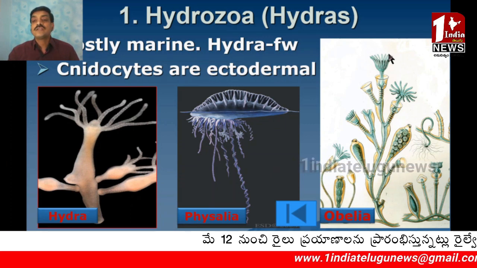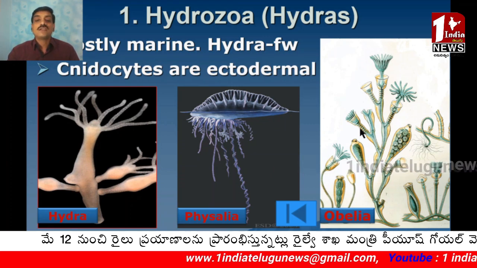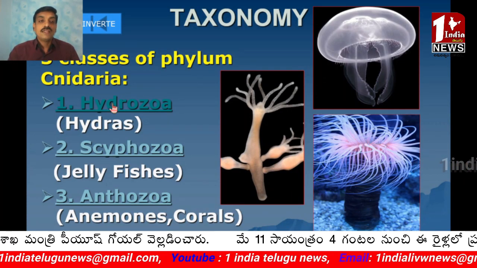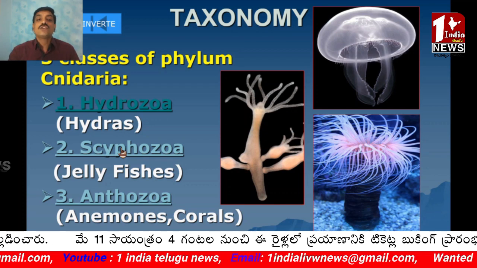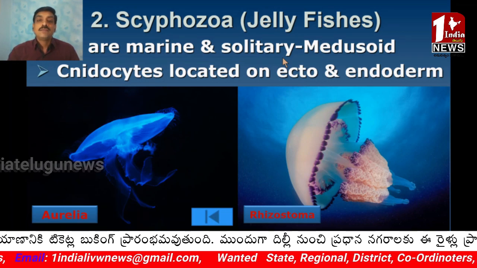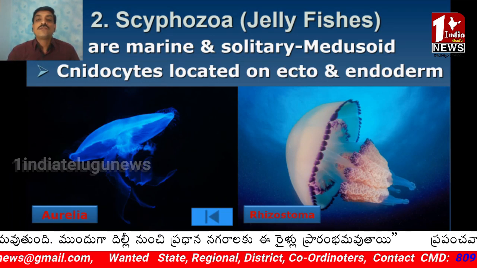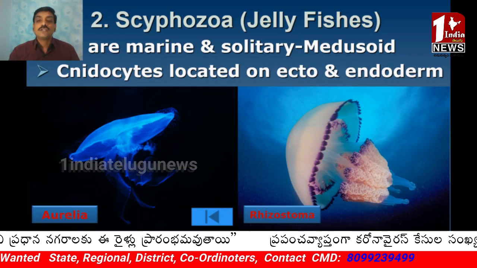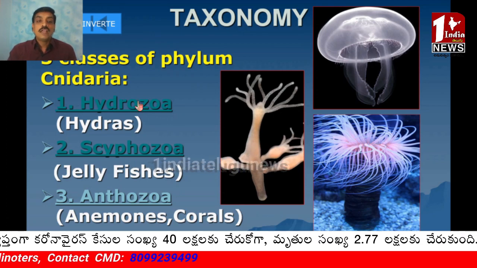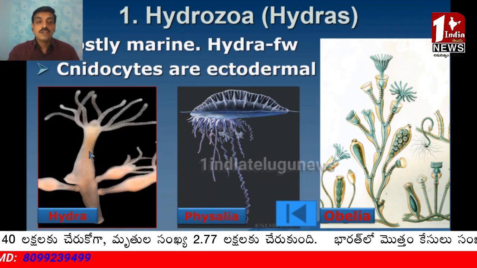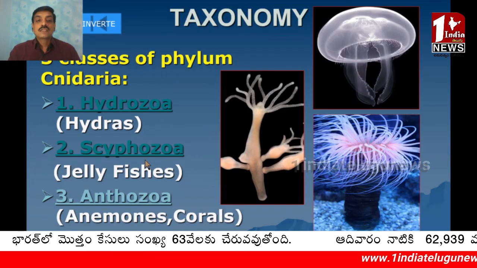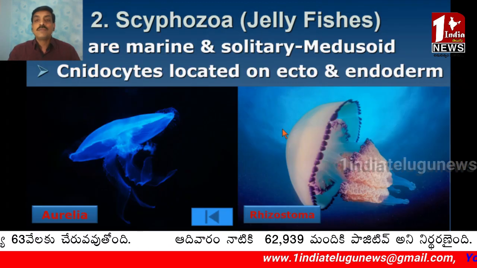And this Lobelia is commonly called sea fur. Coming to the second class of phylum Cnidaria, the Scyphozoa. Scyphozoa includes jellyfishes, and all are marine and solitary, means they lead an individual mode of life, and all are medusoid forms. Here in Hydrozoa we observed both medusoid forms and polypoid forms. This one is polypoid form and this one is medusoid form. Whereas in Scyphozoa, all are medusoid forms.